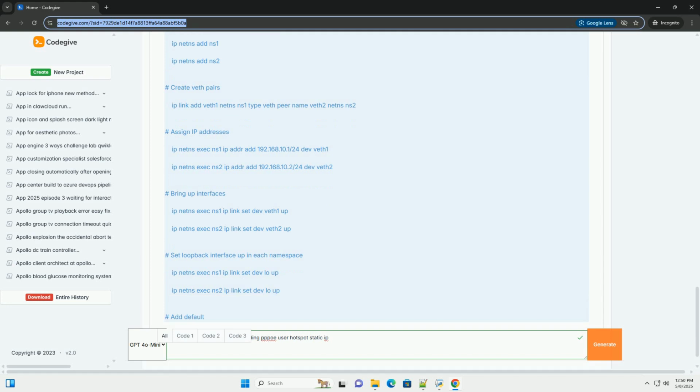Explanation: * echo 1 > /proc/sys/net/ipv4/ip_forward, enables IP forwarding. * iptables -t nat -A PREROUTING, redirect.